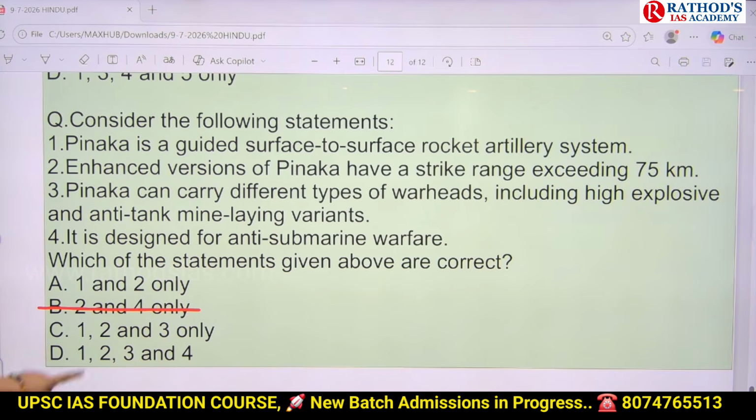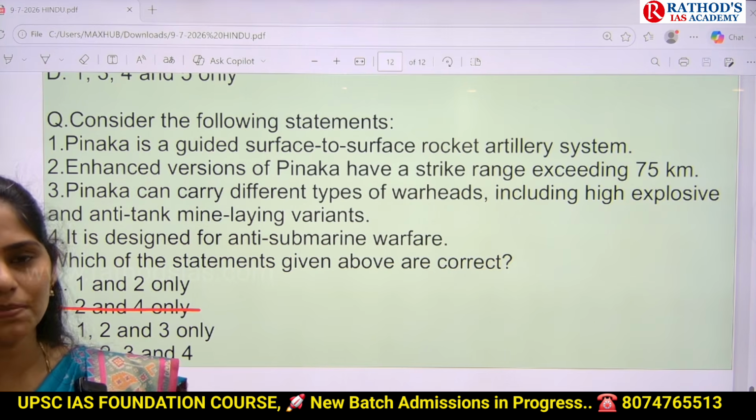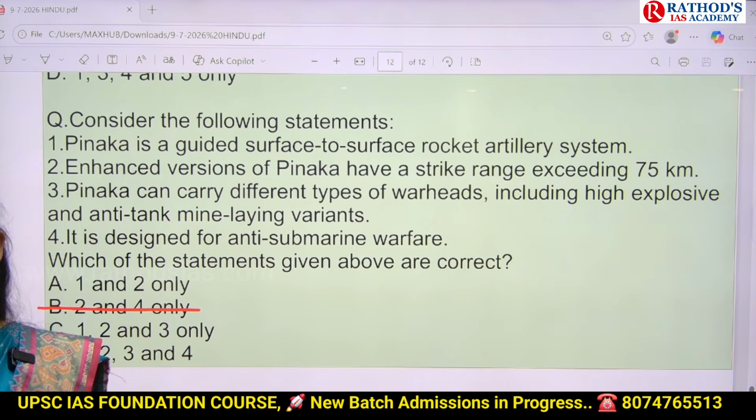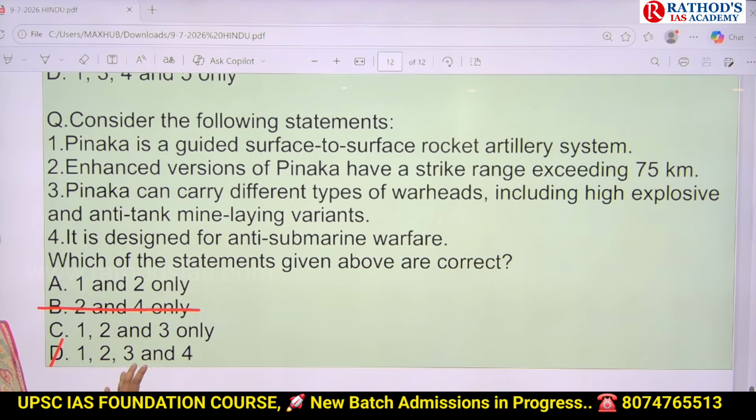And next, the second statement is there in all options. So for sure the second is right, because we studied that there are three variants, Mach 1, Mach 2, and guided. It has a range of around 90 kilometers. So the second is right. And next you have to see the third one. Pinaka can carry different types of warheads. Yes, we discussed. One more option we can eliminate.